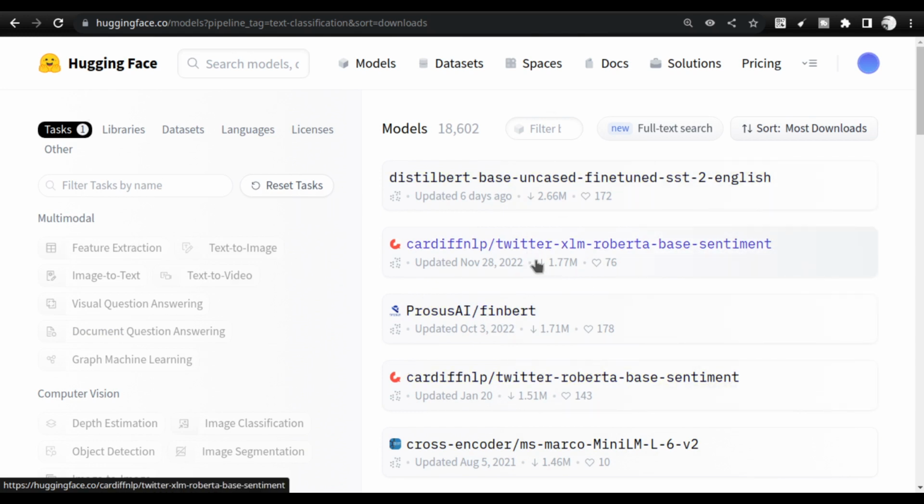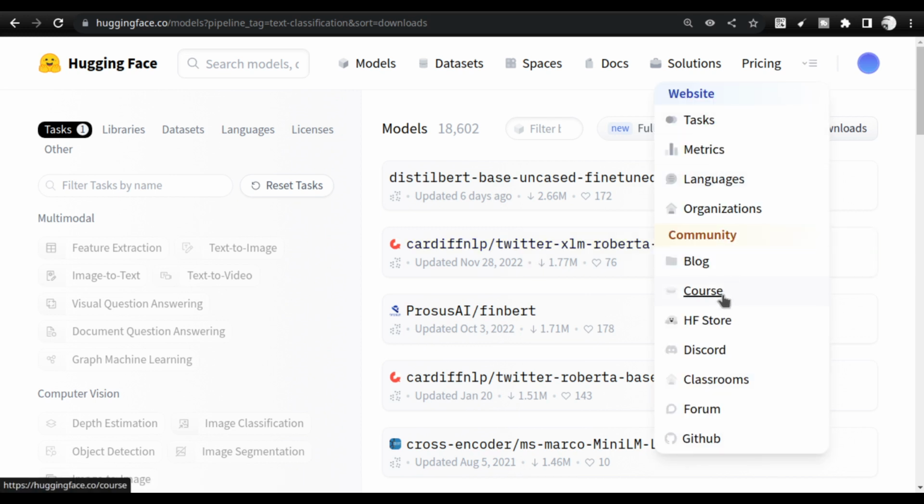This is all fine. So you might be thinking, sir, I actually don't know what even text classification is. So how will I find out? For that, you can visit their course, the Hugging Face Hub course. You will have an extensive introduction about this. I will also be giving a different type of introduction to Hugging Face and Transformers in a couple of days. But currently, I would really urge you to take a look at this course because it is very, very important for our future development. Now, those are the two points I wanted to highlight.